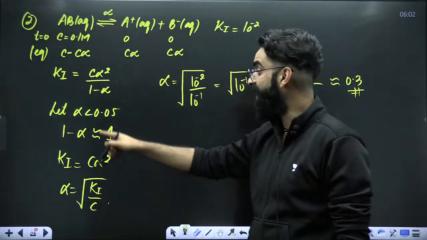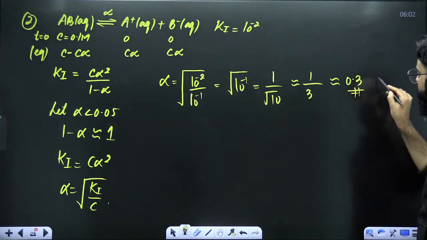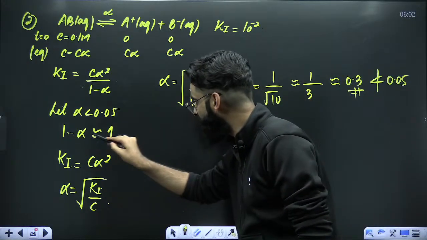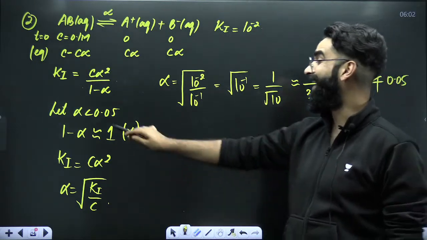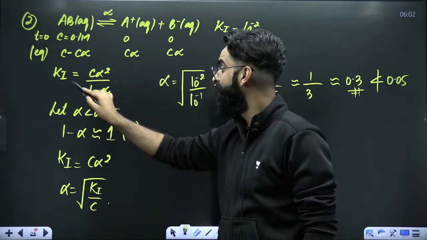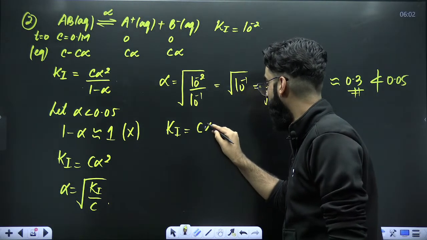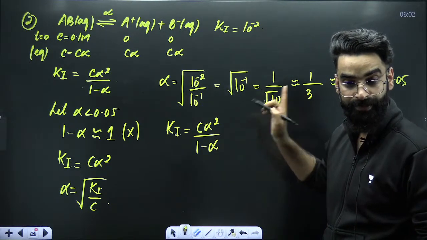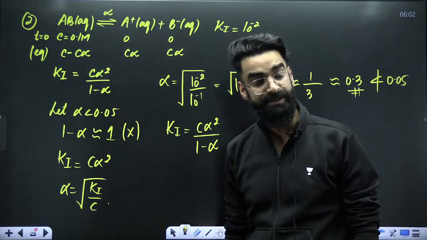I had assumed that alpha value is less than 0.05. But have a look. Is alpha coming out to be less than 0.05? Alpha is not coming out to be less than 0.05. That means whatever assumption we have made over here, you cannot assume it. This is wrong. You cannot neglect alpha in comparison to 1. If you cannot neglect alpha in comparison to 1, how are you going to calculate Ki? In the Ki expression, you have to keep all the terms: C alpha square divided by 1 minus alpha. You cannot neglect alpha now, because alpha is not coming out to be less than 0.05.